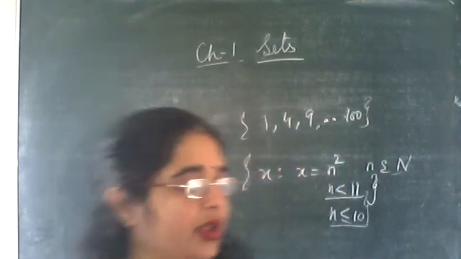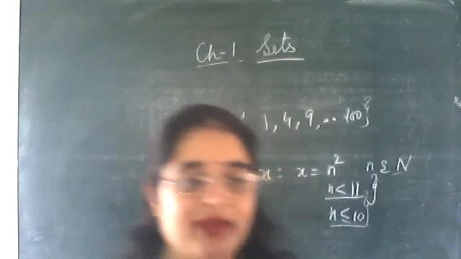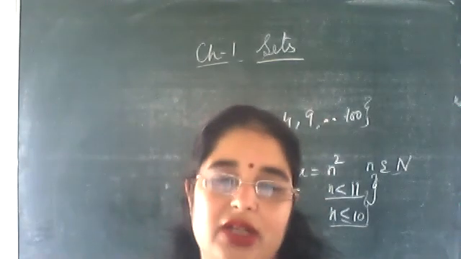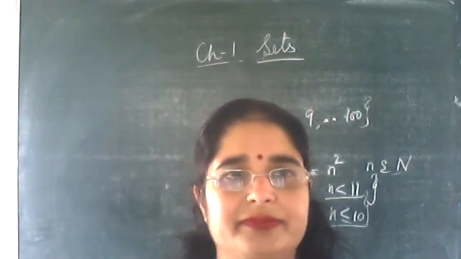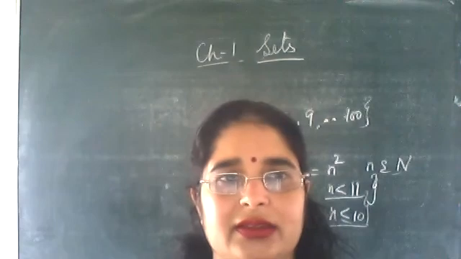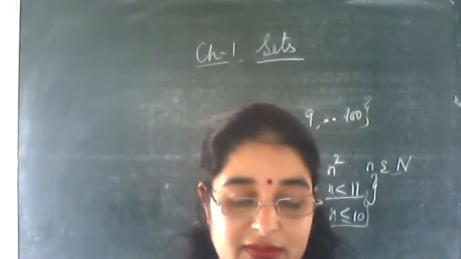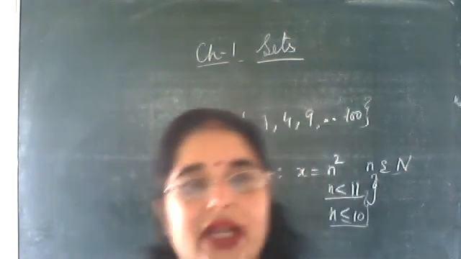Now next question. Let's write the elements of the following sets. Now this I will not do. You have to tell me. x is an odd natural number. Very easy. x is an odd natural number. Rakshita? 1, 3, 5, dot, dot, dot. Very good.